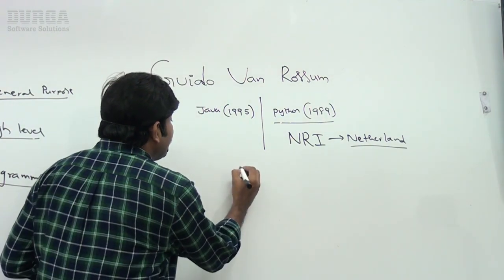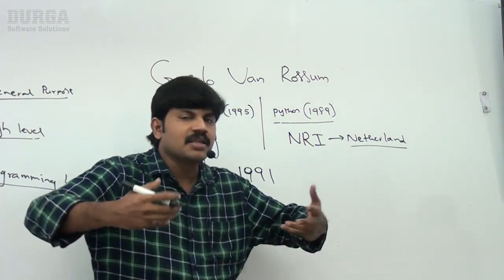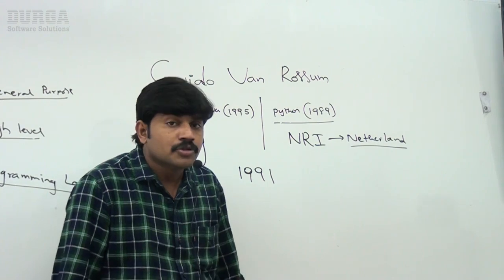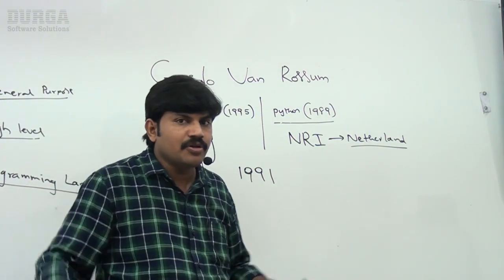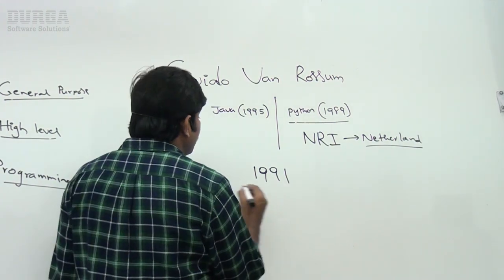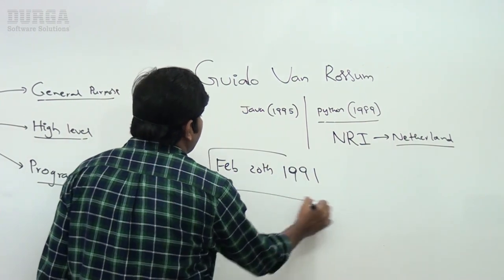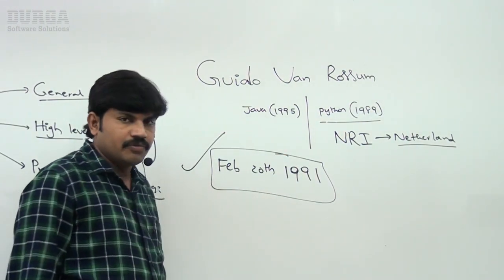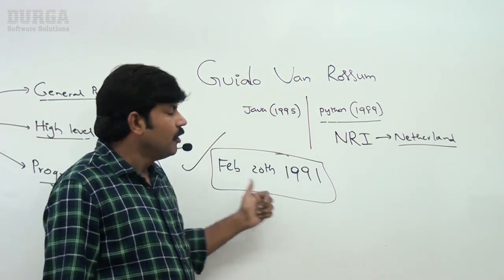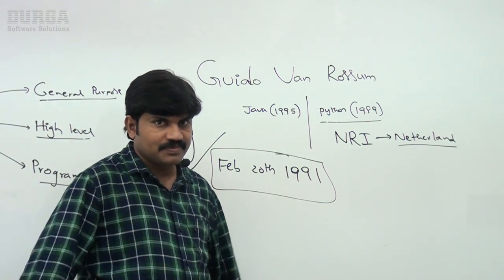Even though it was developed in 1989, it was not released to the public immediately. In 1991, Python was made available to the public. Happily you can use this programming language and develop programs. So officially Python was released into the market in 1991. The official date of birth for Python is February 20th, 1991, the great day when Python was introduced to the public and to the market.